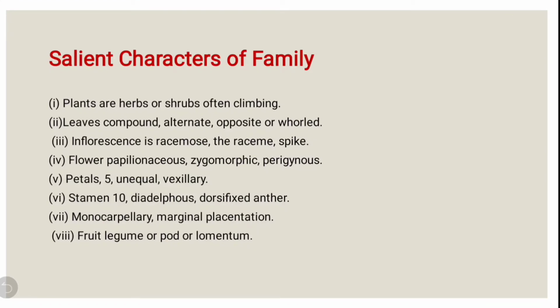The petals are five in number but of unequal size, and estivation is vexillary. The stamens are generally ten in number but they are diadelphous, meaning they are in two bundles. The anther is dorsifixed. Generally in the ovary the carpel is one, so it is known as monocarpellary. Placentation is marginal. The fruit is a legume pod or lomentum. So these are all the salient features of the family Fabaceae.